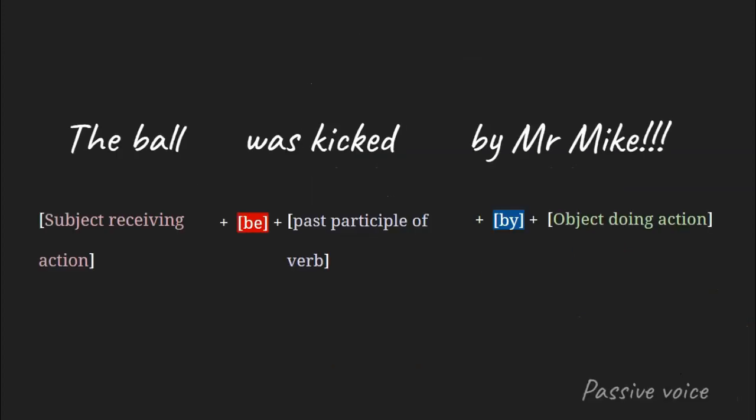Mike. The ball, the subject receiving the action, was kicked, was the verb to be plus the past participle, or third column, by Mr. Mike is the person who's doing it, or the agent that is doing it. Passive voice. So the ball was kicked.